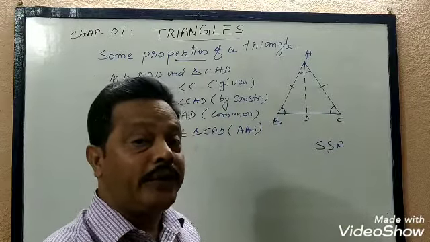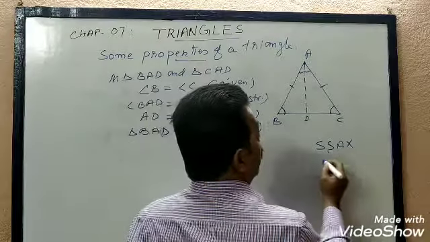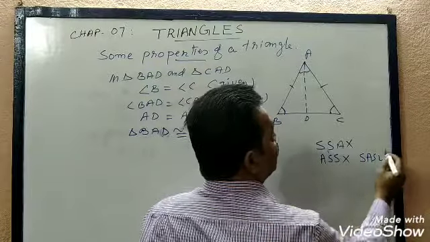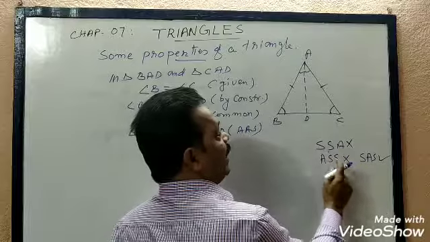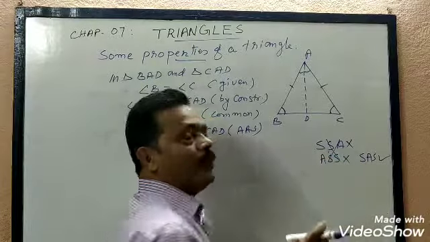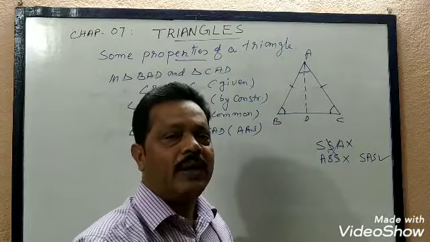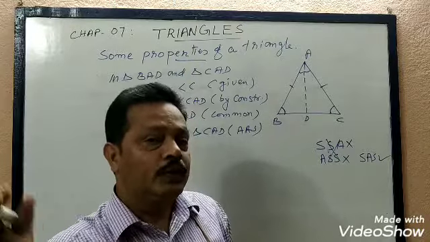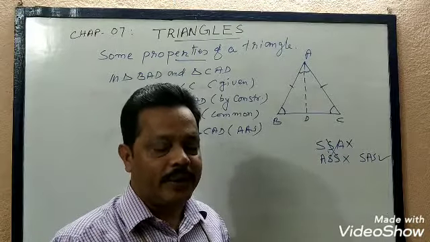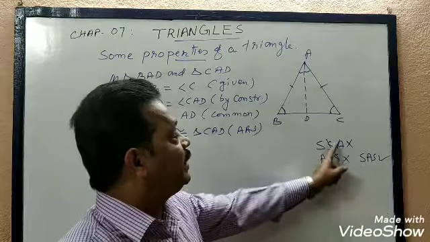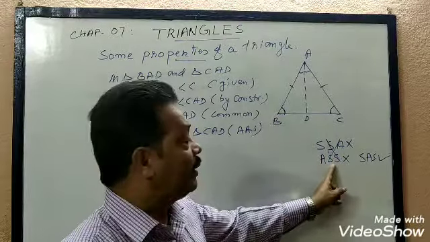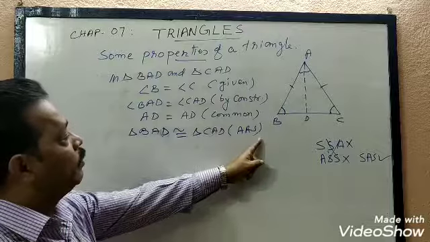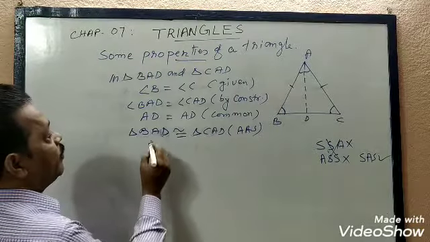The included angle is necessary, so it is only SAS. SSA is not valid. There is only SAS. We cannot prove congruency with SSA; the triangles need not be congruent. It is given as an example in your book itself. Two figures are drawn with two equal sides and another angle equal, but the triangles are not congruent. So you can see that this congruency condition does not exist. But with the angles, it will be ASA. So the triangles are congruent.